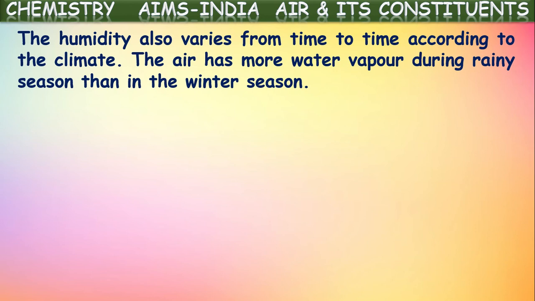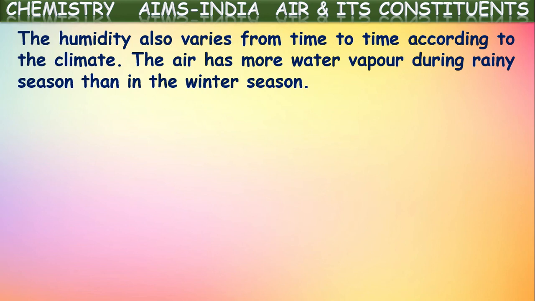The humidity also varies from time to time according to the climate. Not only place to place, even time to time in a particular place it may vary based upon the climate. The air has more water vapor during the rainy season than in the winter season.